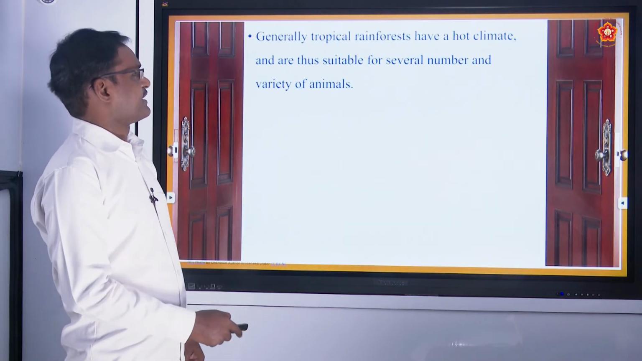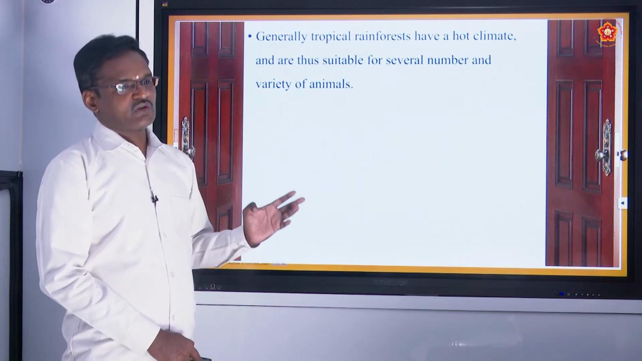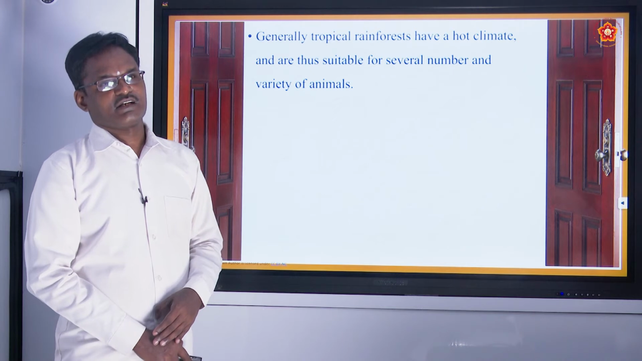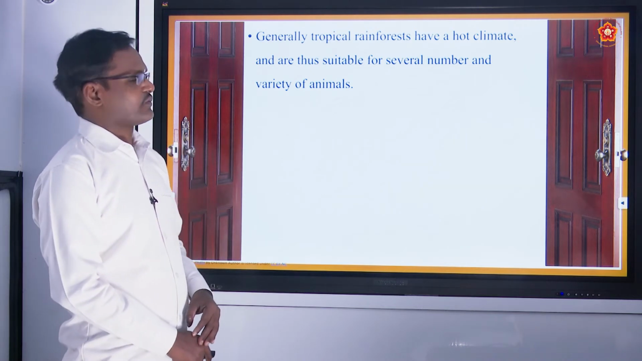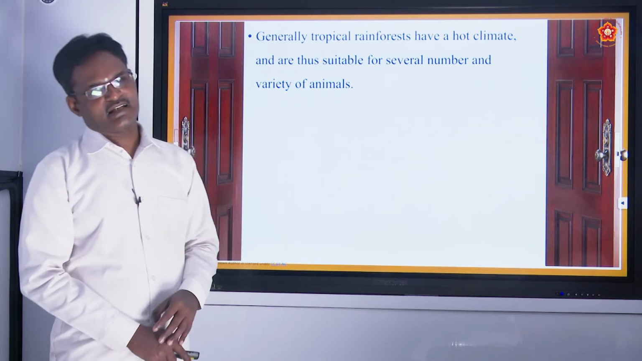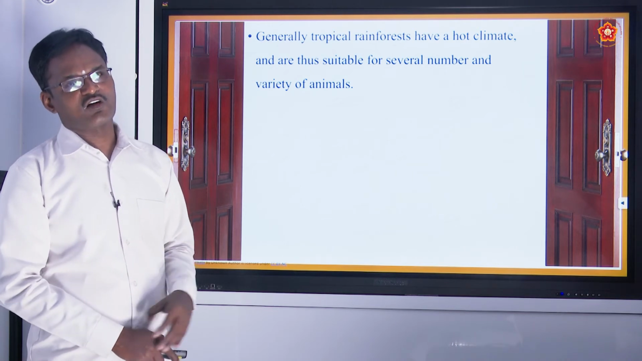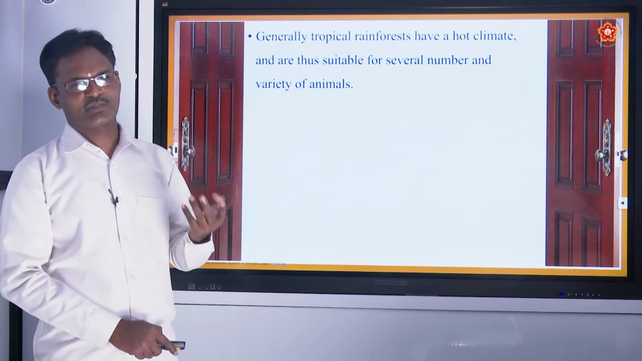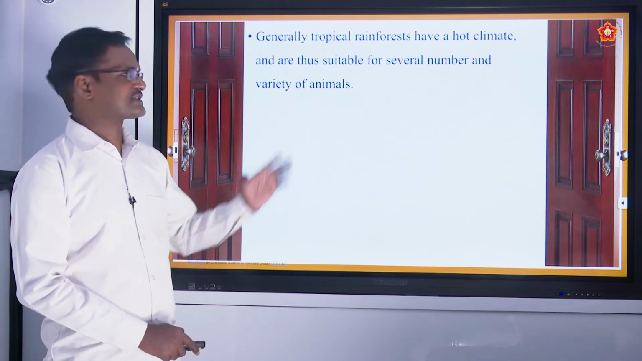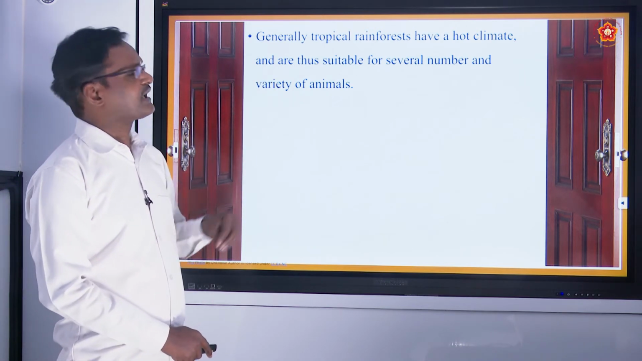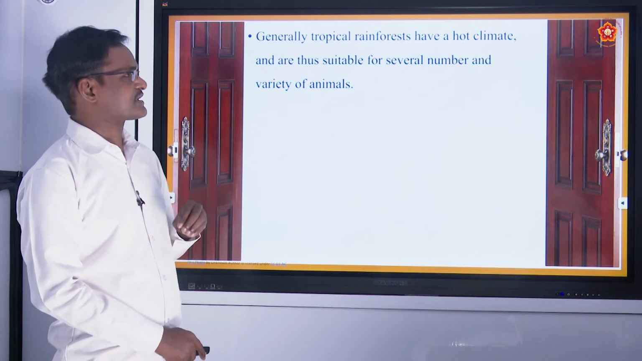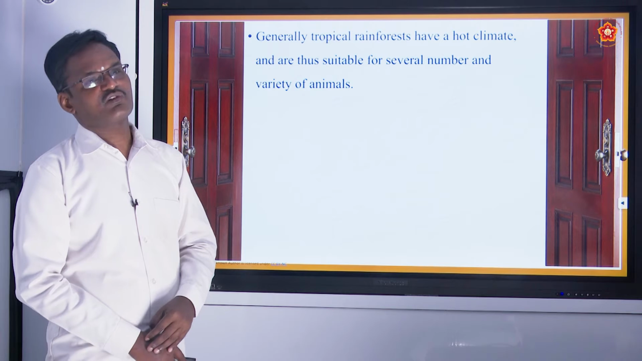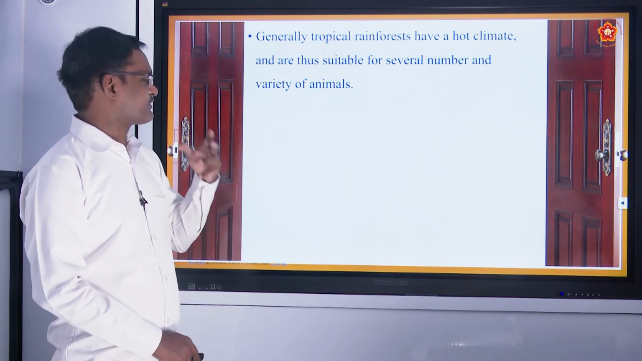And not only that, if you go to another type of climatic region, that is the tropical rainforest region. In this tropical rainforest region, it is a very hot climate, like India. India being in the equatorial region, always has high temperature in summer, maybe in and around 48 to 50 degrees. It depends upon the region or area. Because of this typical atmosphere, the tropical rainforest region having a hot climate is suitable for a number of varieties of animals.